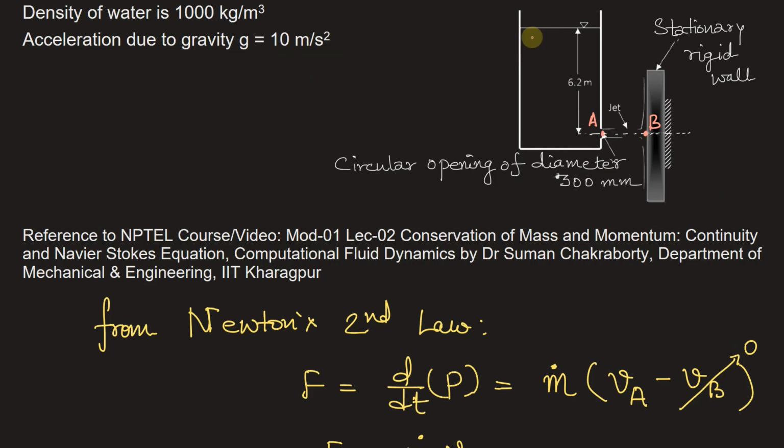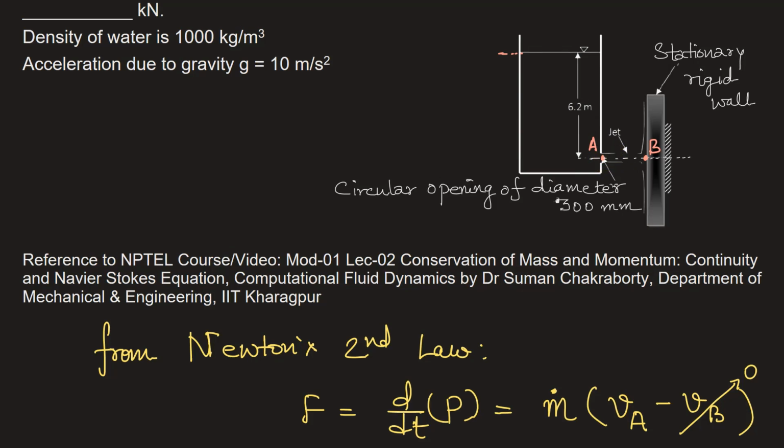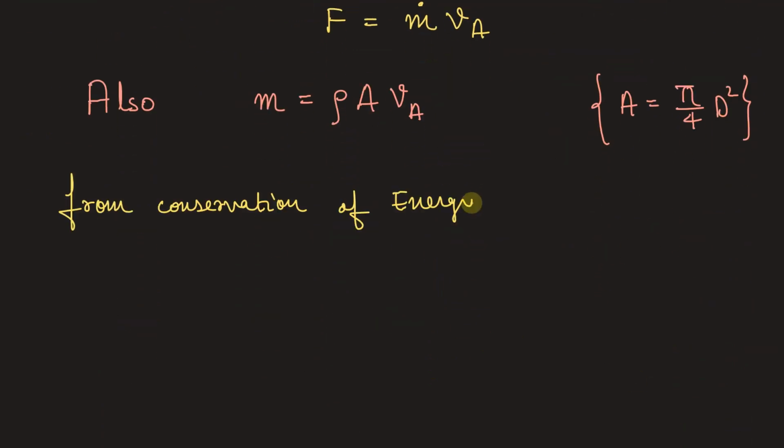Now in this diagram, the velocity at point A can be calculated using the conservation of energy principle. The tank will remain full and the only opening is at point A. So the potential energy of the whole water up to height 6.2 meter will be equal to the kinetic energy at point A. So from conservation of energy, the potential energy of the stored water will be equal to the kinetic energy of the jet.